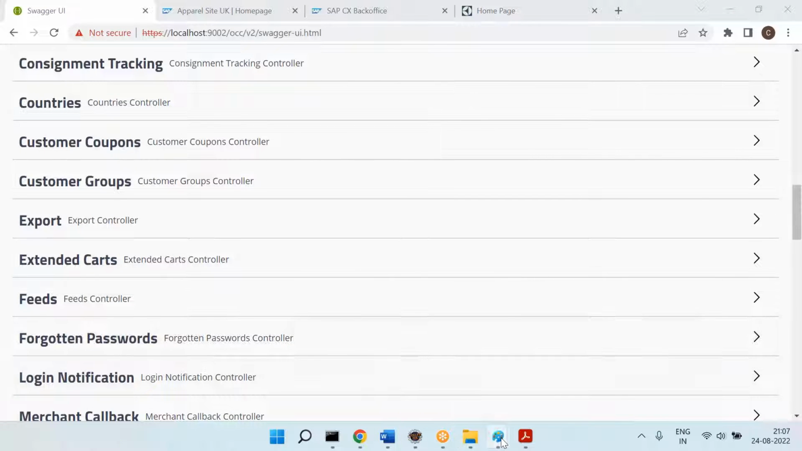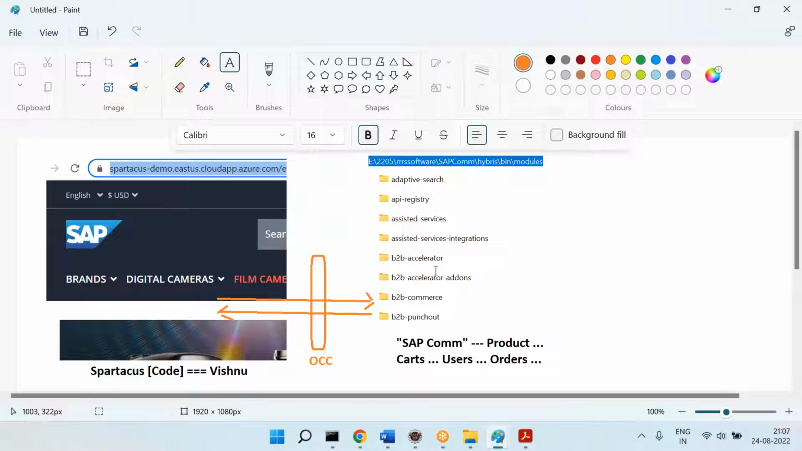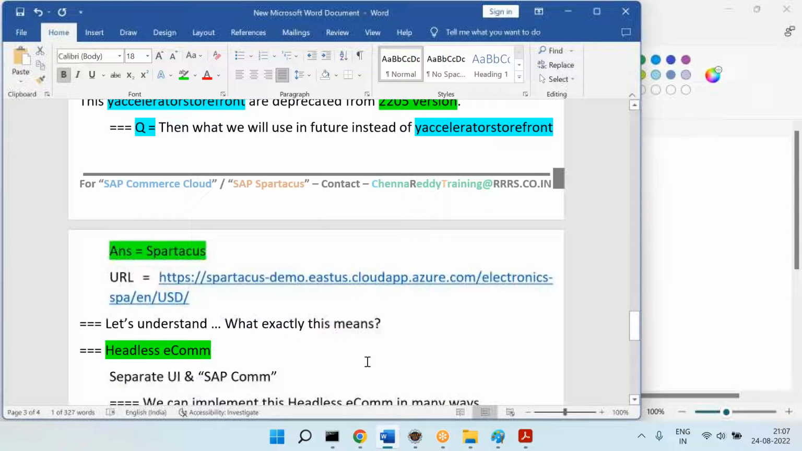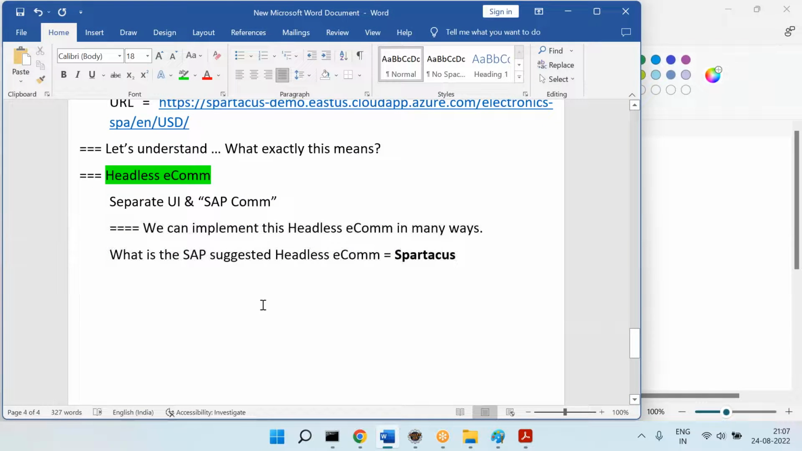Can you please see this one? The Ravi question is, now I said commerce and Spartacus exchange the data between these two through OCC services. Now the question is, where can we see the available OCC services? Or how can we, or where can we see the SAP Commerce provided OCC services through which we can exchange the data?